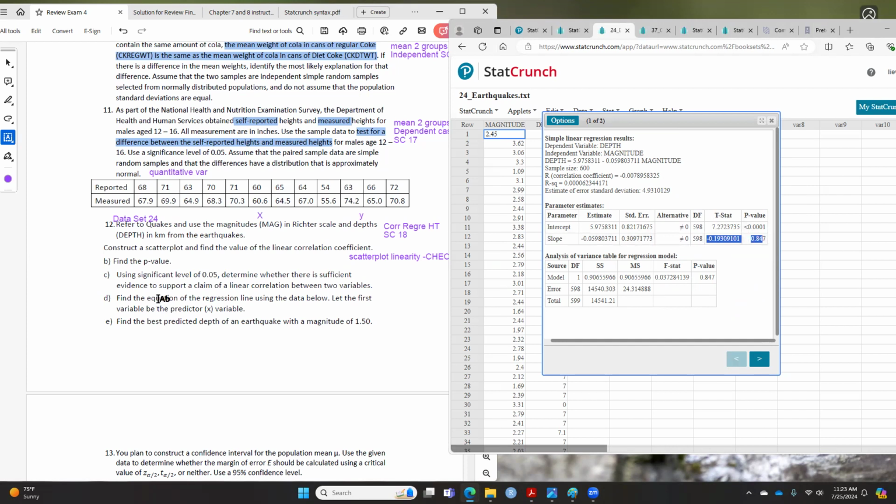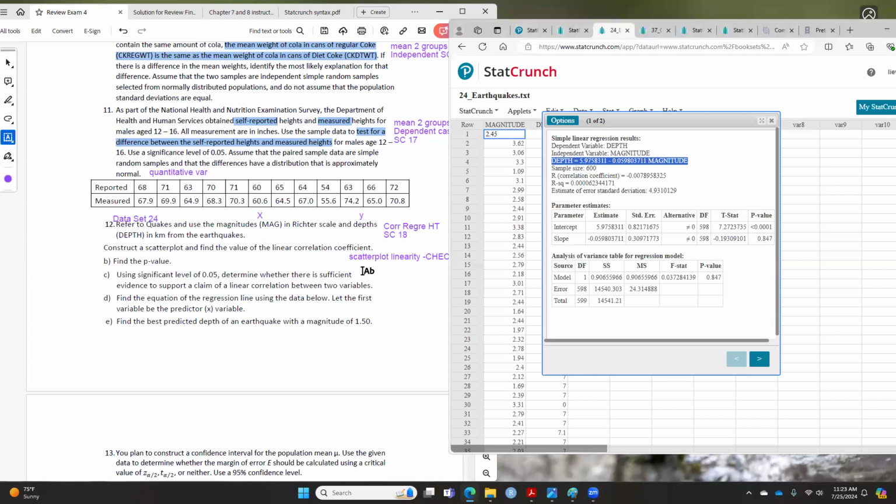And then if they ask you for the equation of the regression line, this is the equation of the regression line. But don't forget to put a hat on the y here, because StatCrunch didn't forget to put a hat on it. And then you make a prediction after that using the three conditions.